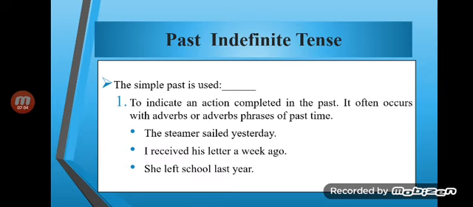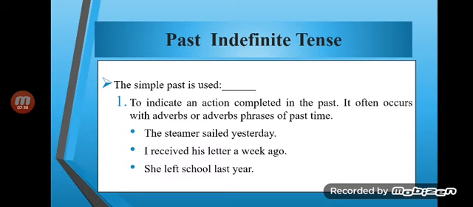So we may say that an action completed in the past often comes with an adverb phrase of past time. So what is an adverb? It will be indicating the time, such as yesterday, the day before yesterday, before, last year, previous year. So as we observe, what is this? The steamer sailed yesterday. Please underline yesterday, that is the adverb of time.